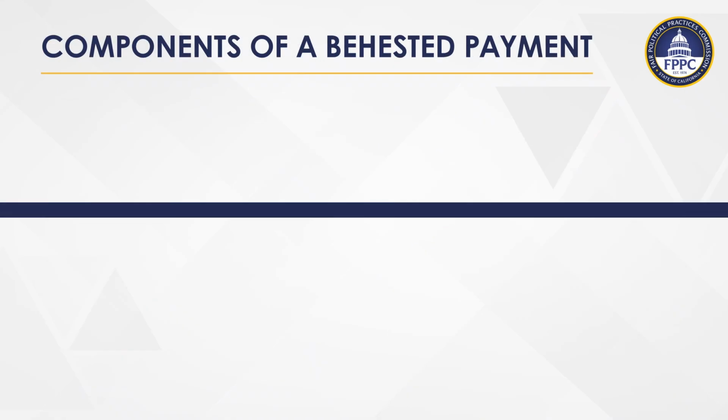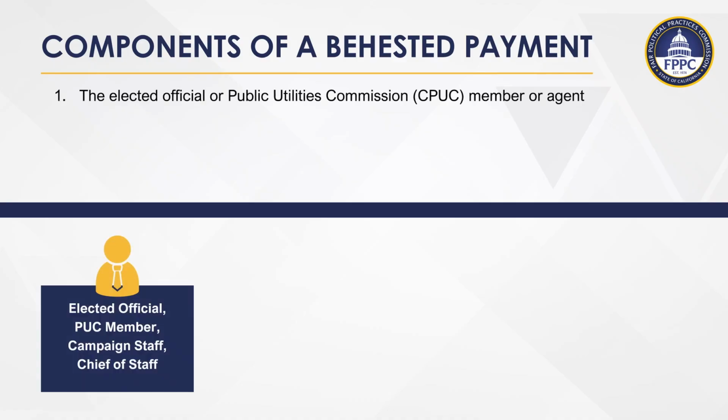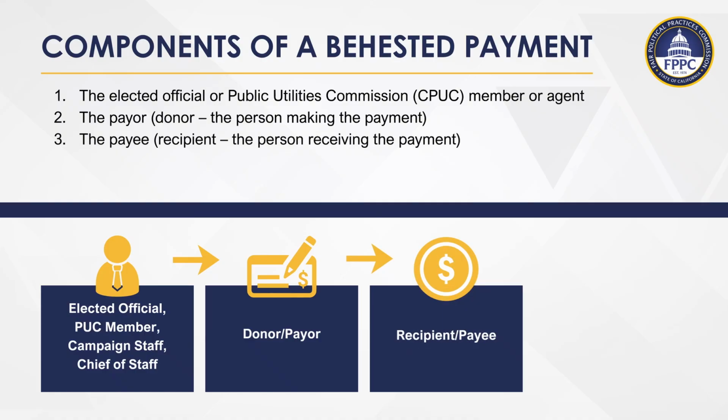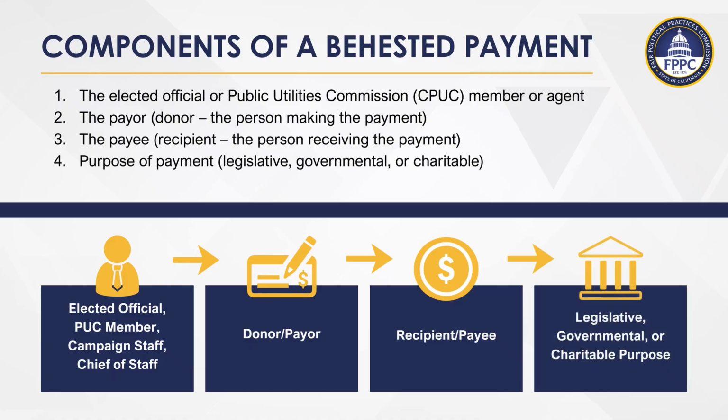There are 4 components to a behested payment: the elected official, CPUC member, or agent who made the behest for payment; the donor, referred to on Form 803 as the payor, is the person who made the payment; the recipient, referred to on Form 803 as the payee, is the person or entity that received the payment; and the purpose of the payment, which must be either a legislative, governmental, or charitable purpose.